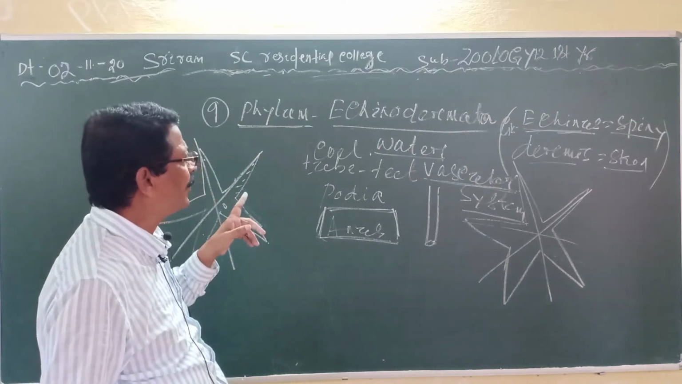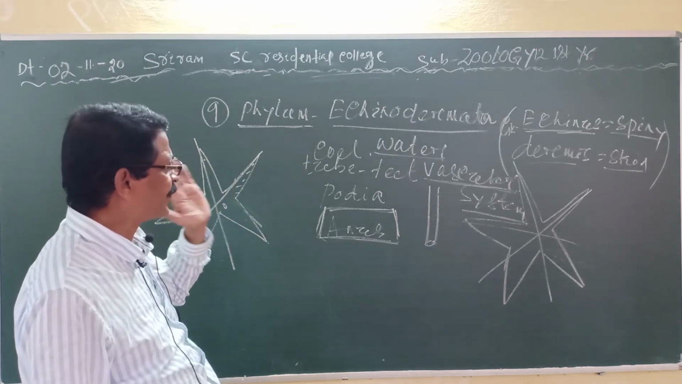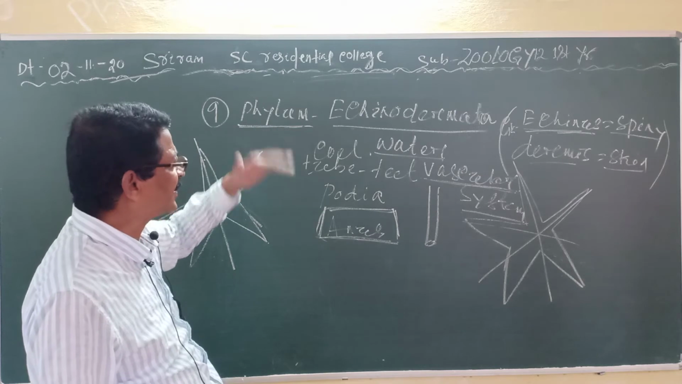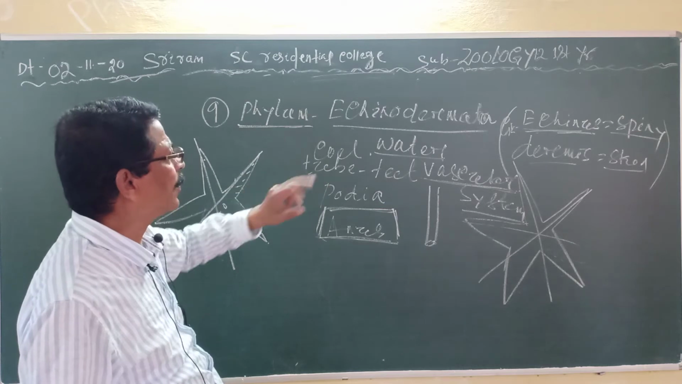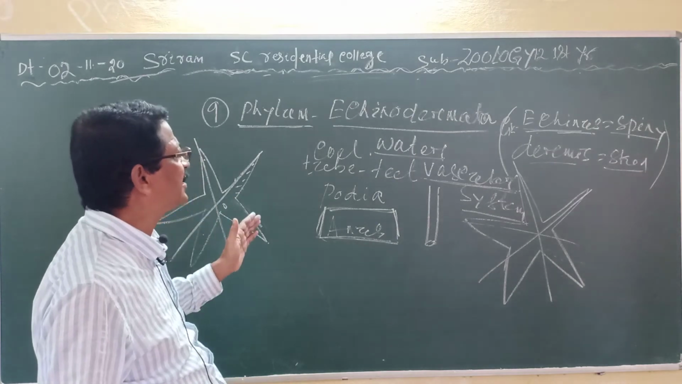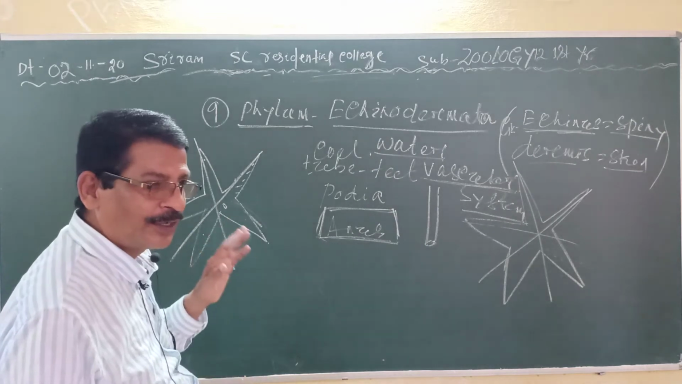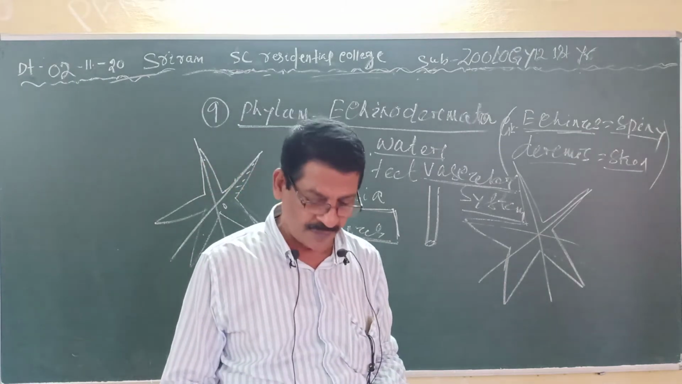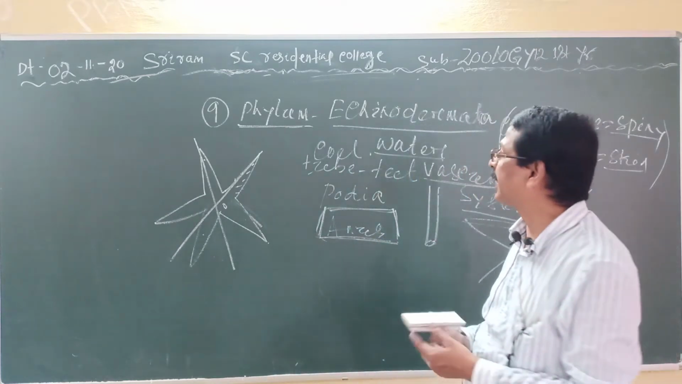Clear? You have to remember that Echinodermata are exclusively marine. The skin is thick and spiny, they have no definite head, the dorsal and ventral surfaces are clearly demarcated, and a well developed water vascular system is present. The larvae are bilaterally symmetrical, but the adults are mostly pentaradially symmetrical. Clear? So the starfish, sea lily and sea cucumber are examples of Echinodermata. So this is all about the phylum Echinodermata.